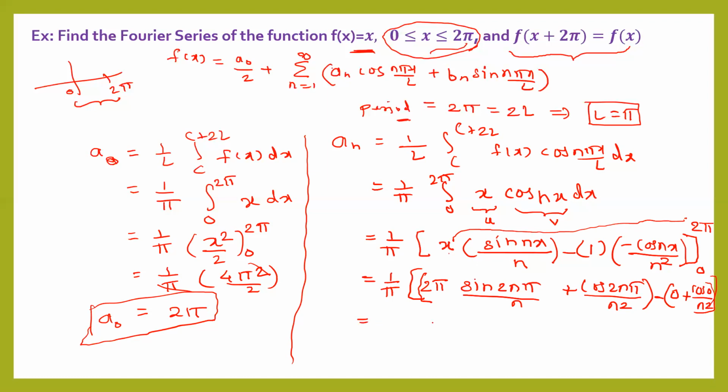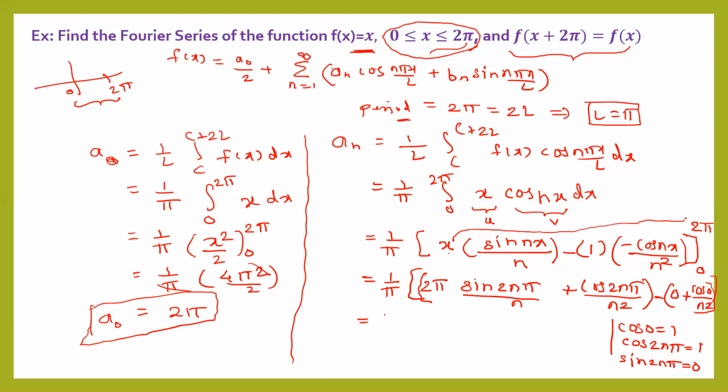So we know that cos of 0 is 1. Cos 2n pi is always 1. Cos 2 pi, cos 4 pi, cos 6 pi, all are 1. And sin 2n pi is 0.